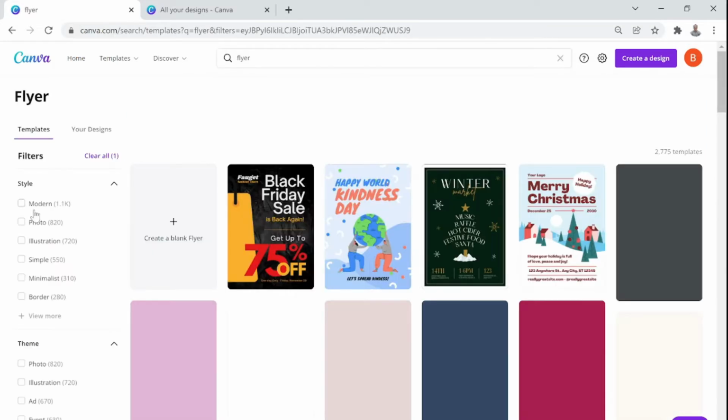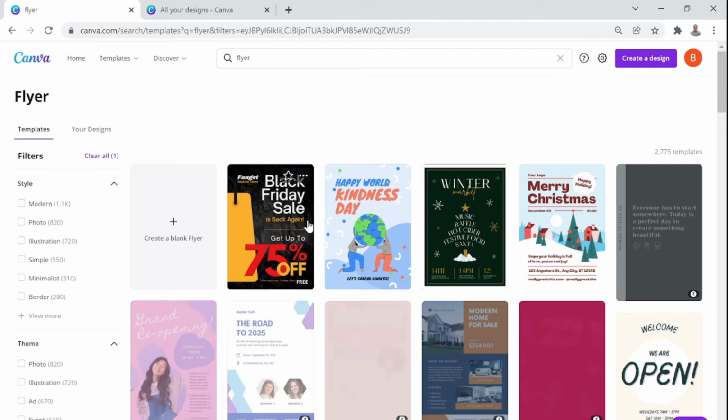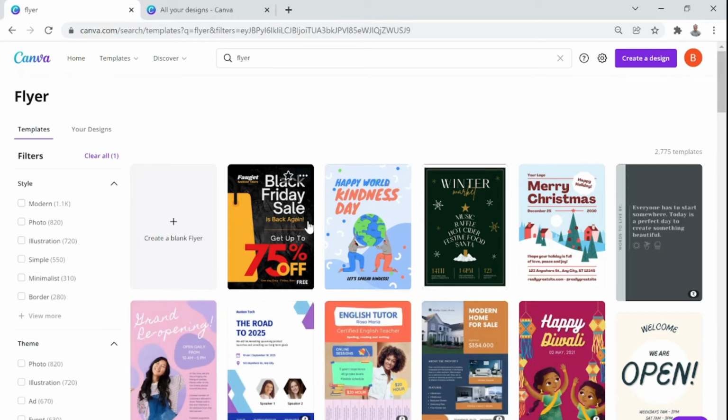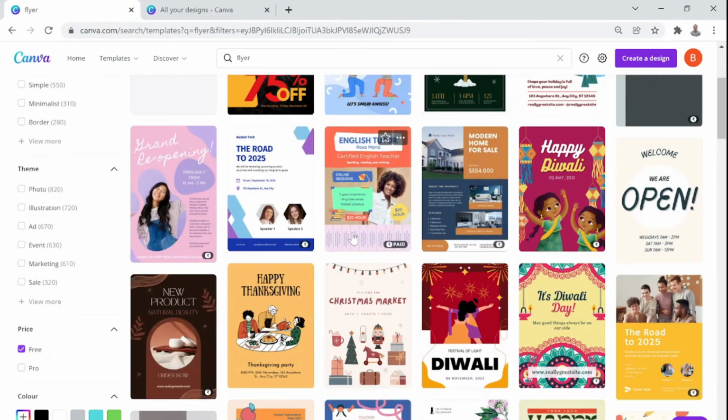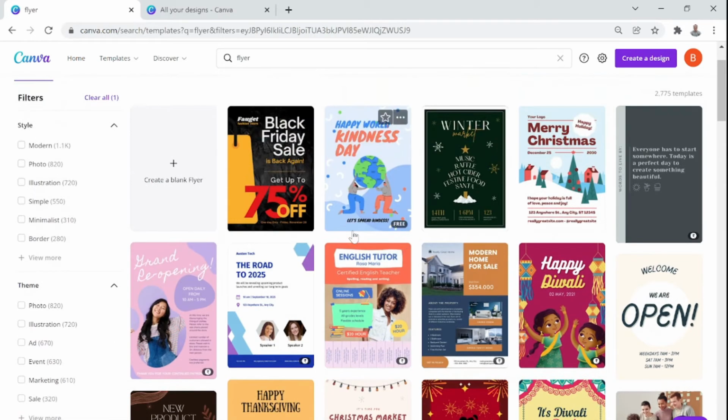I don't know why it is running slow today. Generally it comes very fast. So here are all free designs. You see, the designs have changed. Some of the designs which were professional are not visible anymore here. So it's basically a filtration that I have done on this tab. Got it? Yes, sir.